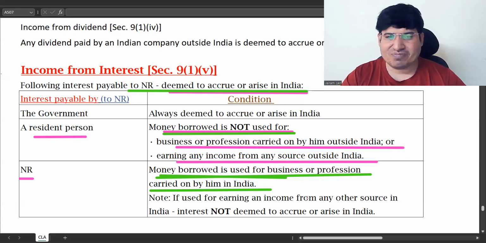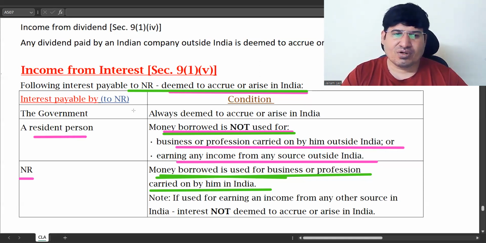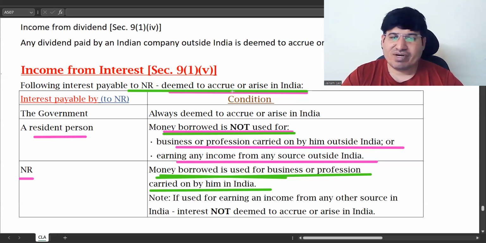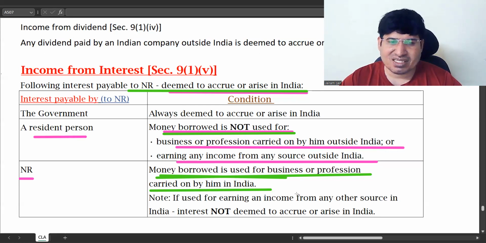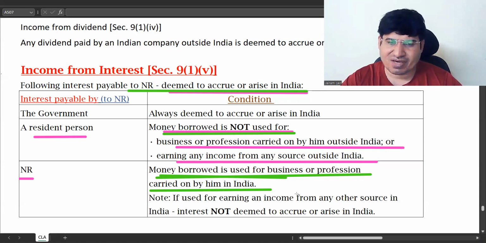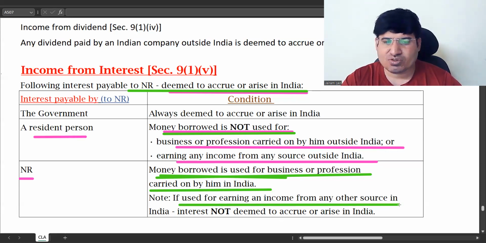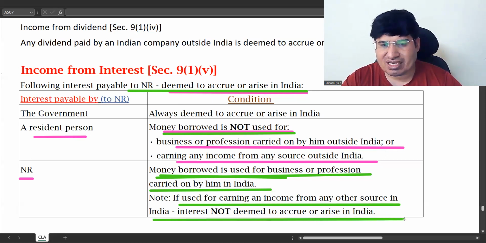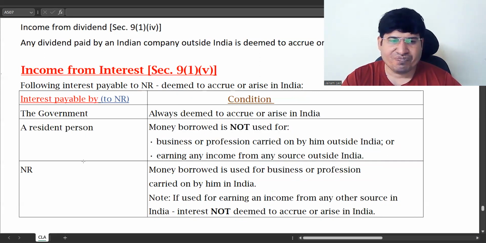For a non-resident person, it will be deemed to accrue or arise in India in only one case: if he is using that money for business in India, only then it is taxable. Otherwise, we don't worry about whatever he is doing with it. Non-resident, if used for earning an income from any other source in India, interest is not deemed to accrue or arise in India. This last point is only for non-residents. It is an exception.